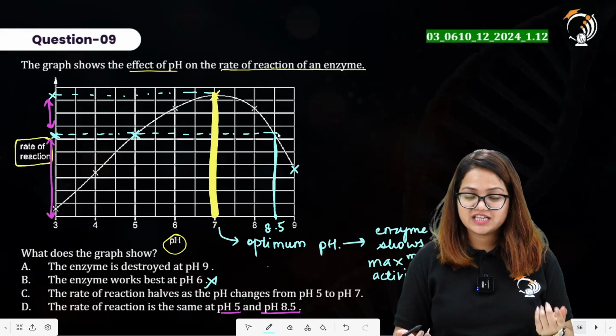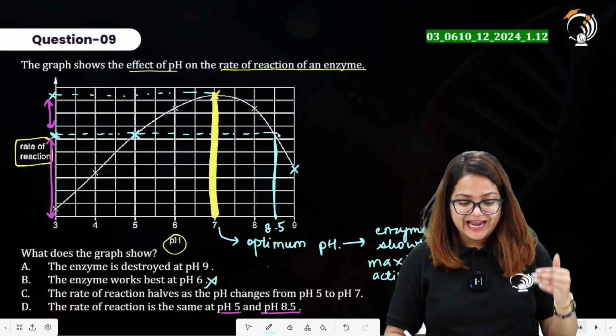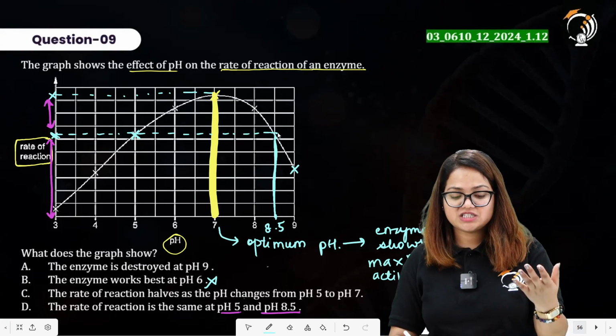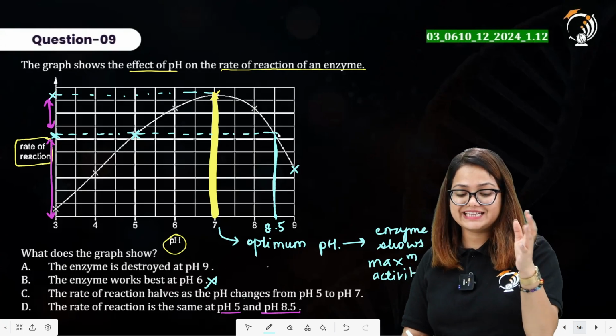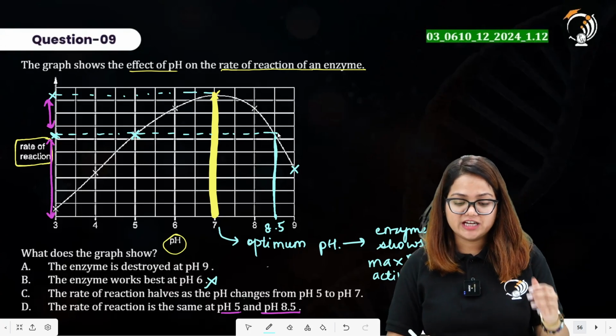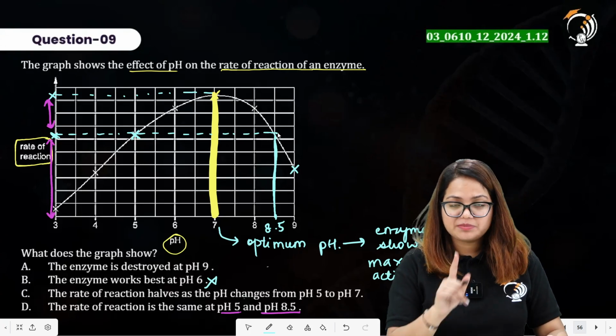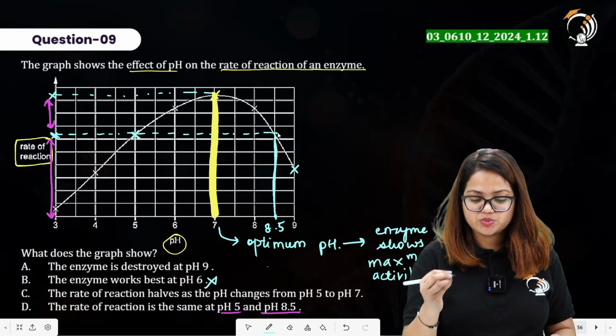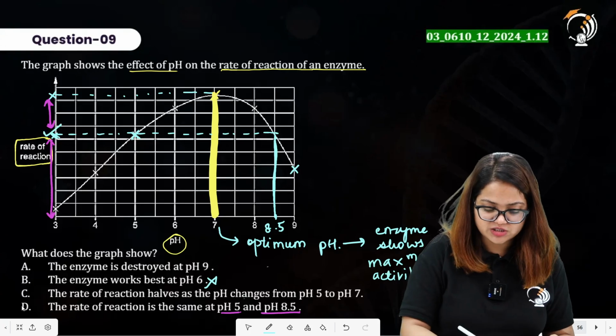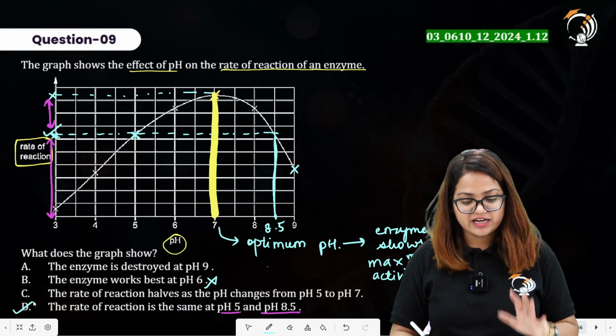Though on increasing the pH levels, the rate of reaction is increasing, and on further increase in pH levels, the rate of reaction is decreasing. But at pH 5 and at pH 8.5, both of these pH values show the same rate of reaction. So D statement is correct over here.